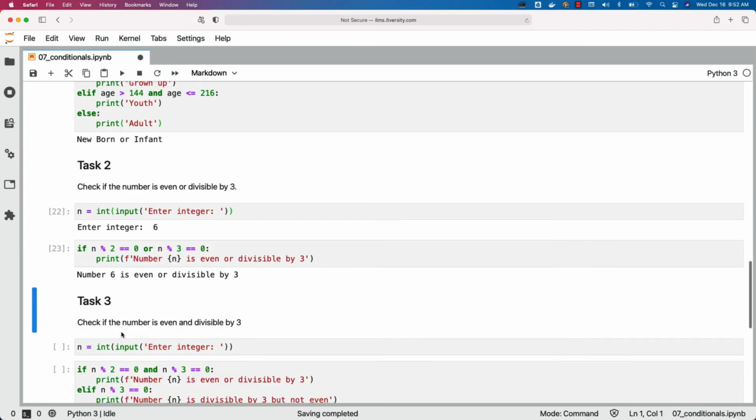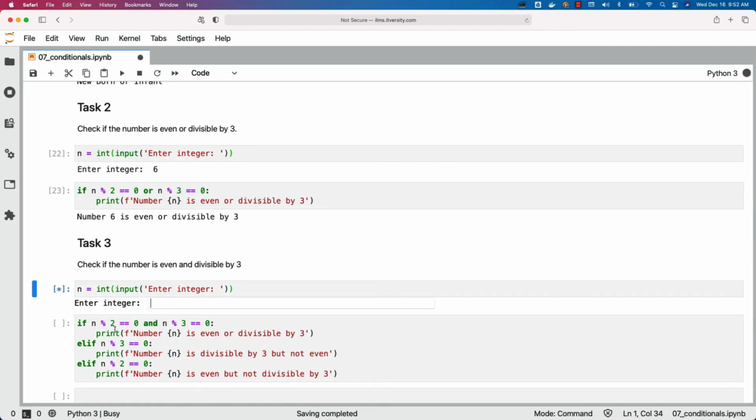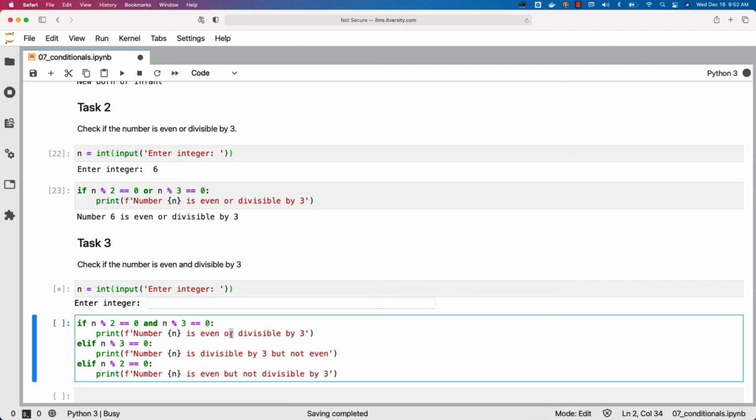And the next task: check if the number is even and divisible by 3. We are again taking the number here. If the number is divisible by 2 and the number is divisible by 3, then it will print number is even and divisible by 3. If the number is only divisible by 3 but not even, then it will say number is divisible by 3 but not even. If the number is even, then it will just say number is even but not divisible by 3. This is how you can develop the if conditions with the Boolean AND operator to take care of tasks like this.